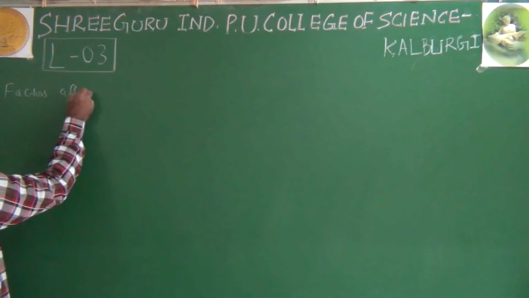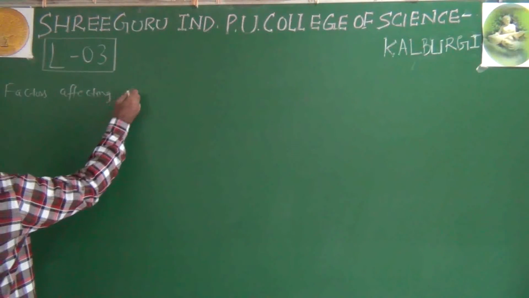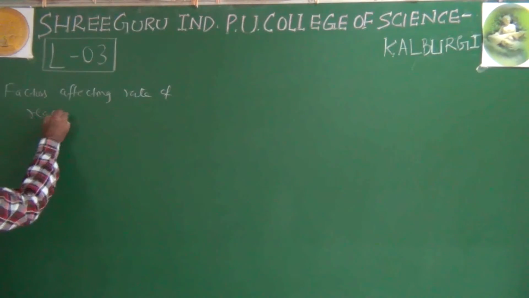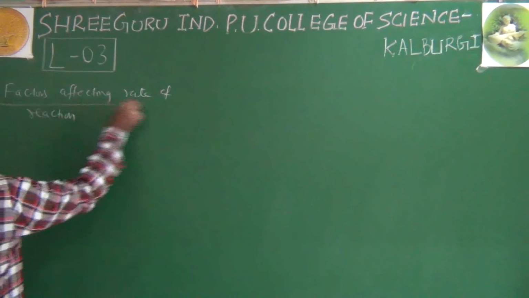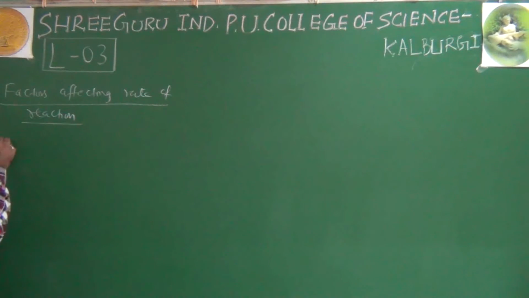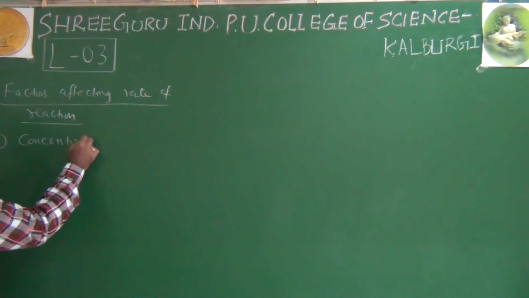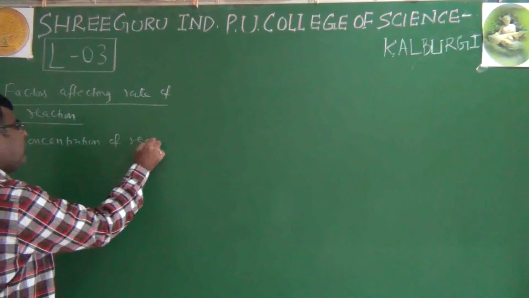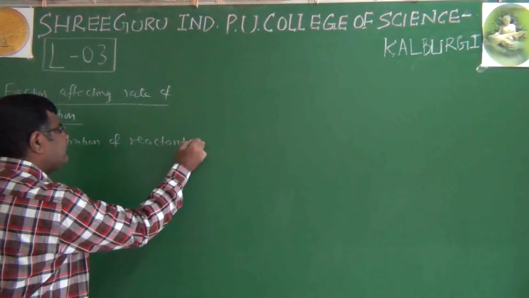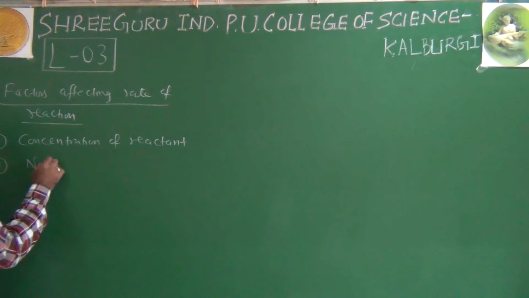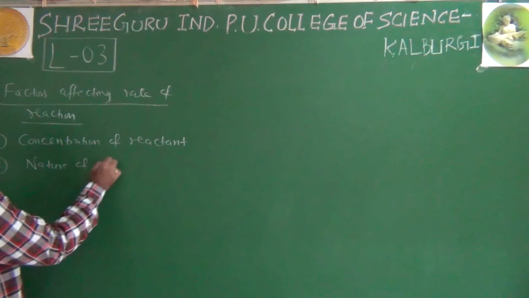So I will write the factors here and explain one by one. Factors affecting rate of reaction. The first factor is the concentration of reactants, or reactant, if there is only one reactant. Then is the nature of reactant.